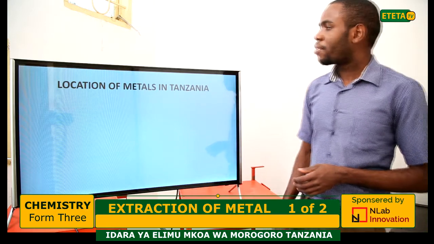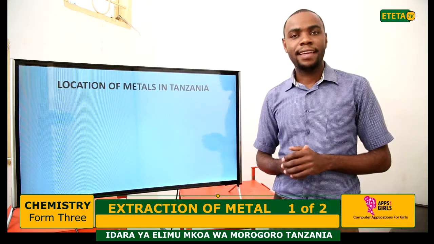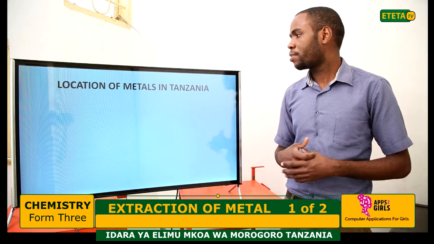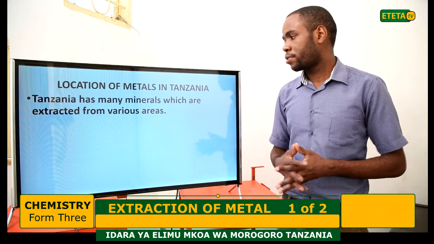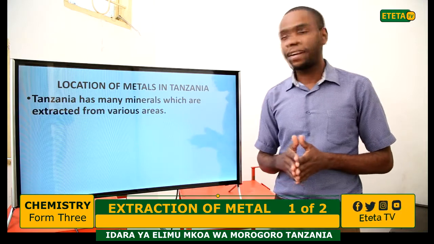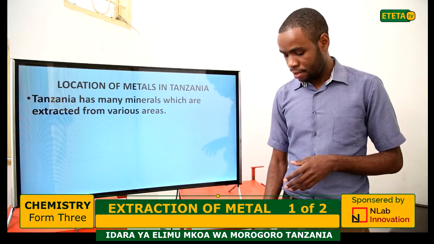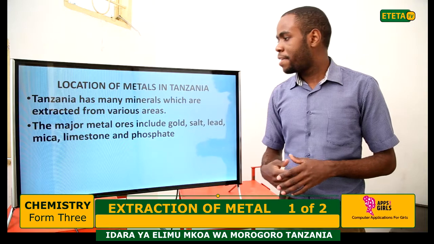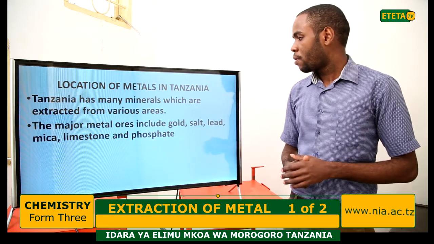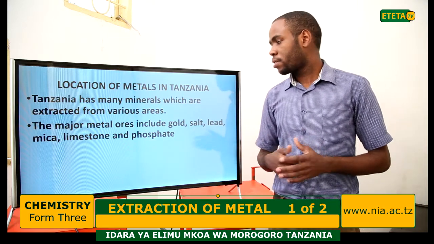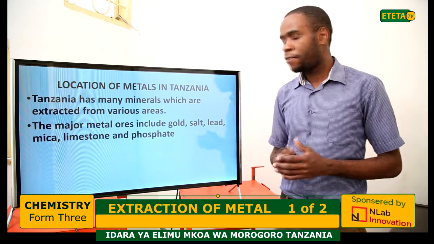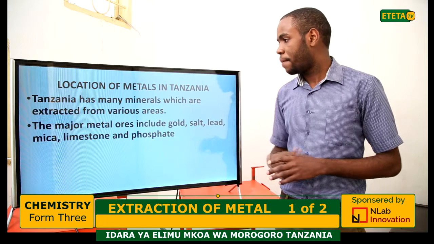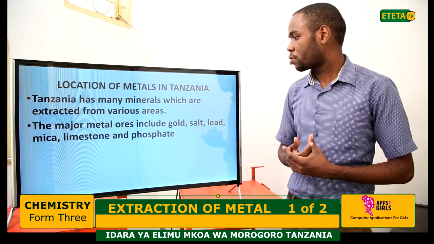Now, location of metals in Tanzania. Tanzania has many minerals which are extracted from various areas. The major metal ores include gold, salt, lead, mica, limestone, and phosphate. So these are some major metal ores.